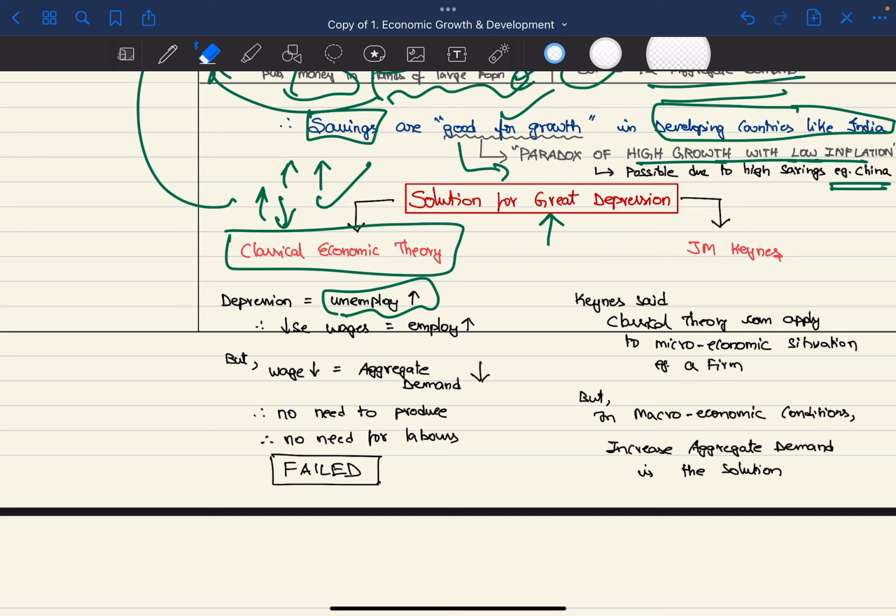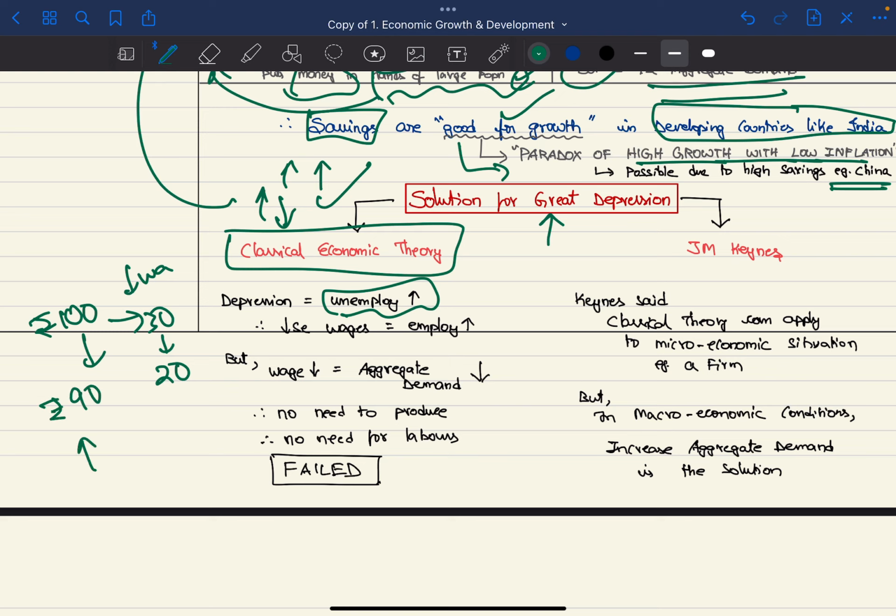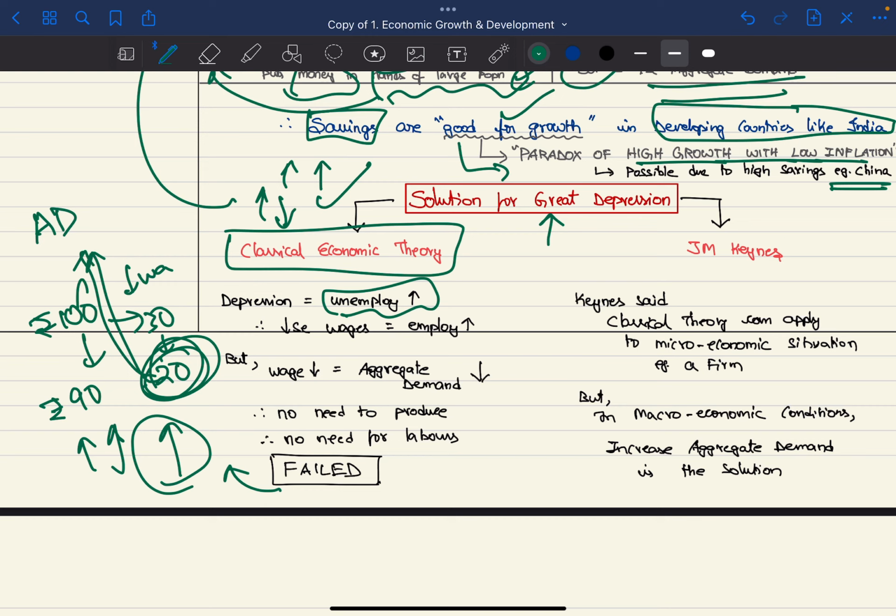Therefore what we'll do is we'll reduce the wages, whereby for example if there is a burger which is costing 100 rupees, we will reduce and 30 rupees is given as wages, we'll reduce the wages to 20 rupees. Therefore the burger will be given at 90 rupees. Therefore demand will go up, and the people will buy more and more and more, and employment will increase because of this. But this failed very much because the wages are reducing, which will lead to reduction in aggregate demand. That is, people won't have money to buy the burger at all.